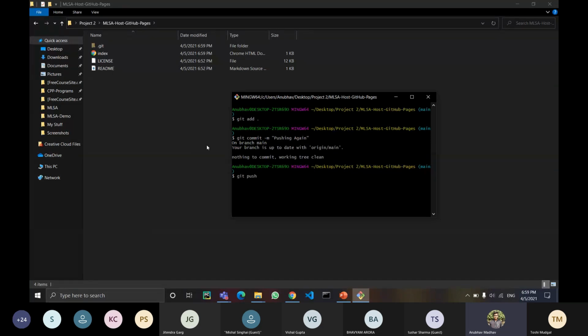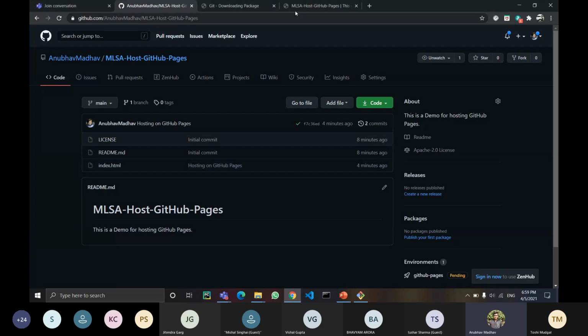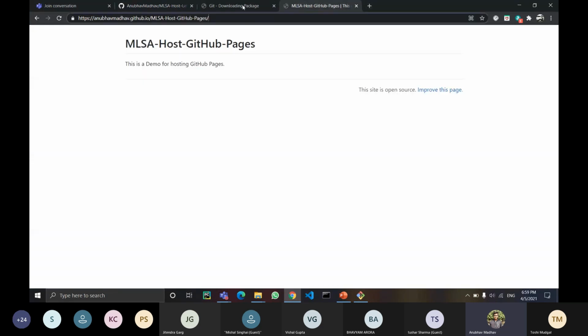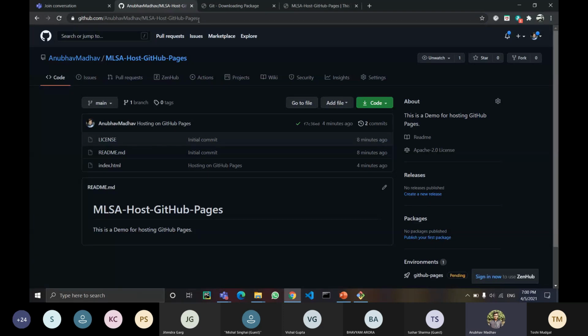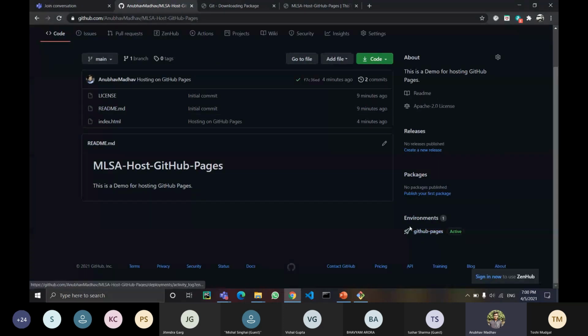And now I will come back to my website. For that, I will type in this URL, which is my username.github.io, and then the name of the repository, that is MLSA host GitHub pages. That's it. See, it's active now, as I wrote in the HTML file, MLSA event on April 5th, 2021.